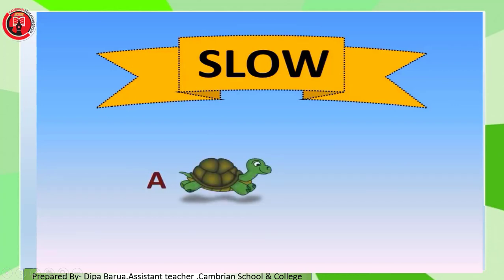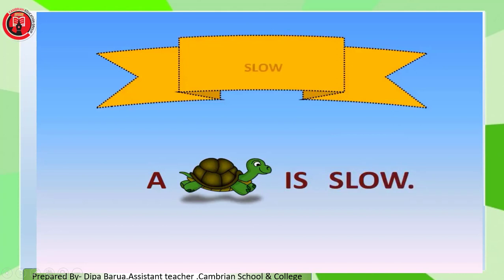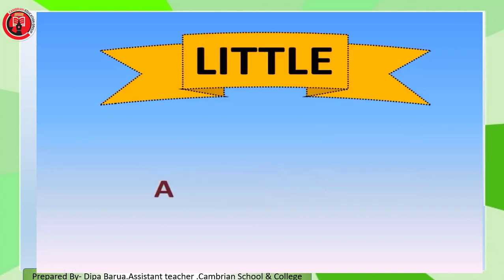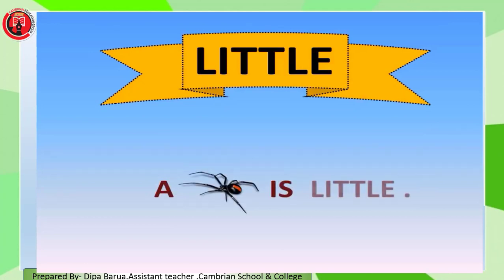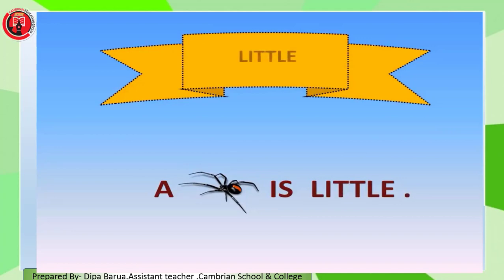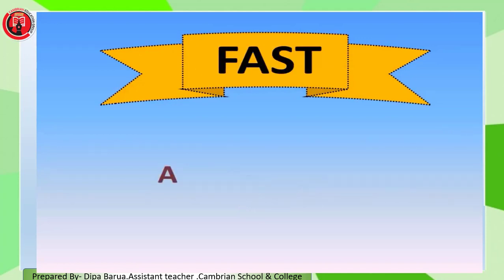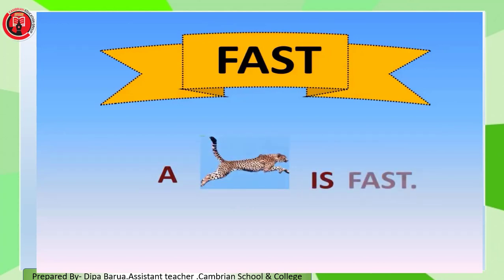A turtle is slow. Here the word slow describes the turtle. A spider is little. Here the word little describes a spider. A leopard is fast. Here the word fast describes the leopard.